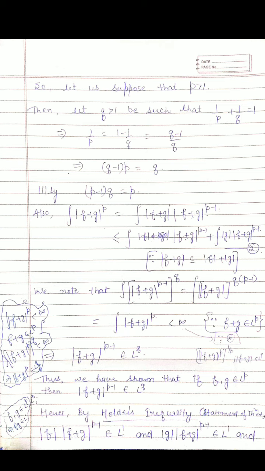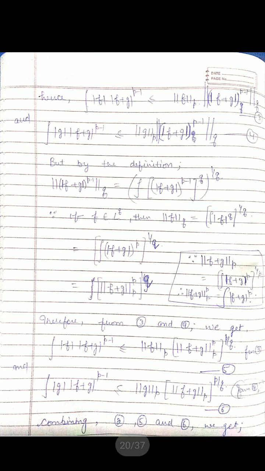Thus what we have shown here is that if f, g belong to L^p, then |f+g|^(p-1) belongs to L^q. So we apply Holder's inequality: |f|·|f+g|^(p-1) belongs to L^1, and |g|·|f+g|^(p-1) belongs to L^1. So again, a little bit of value is written on the left, showing how we can apply this Holder's inequality.